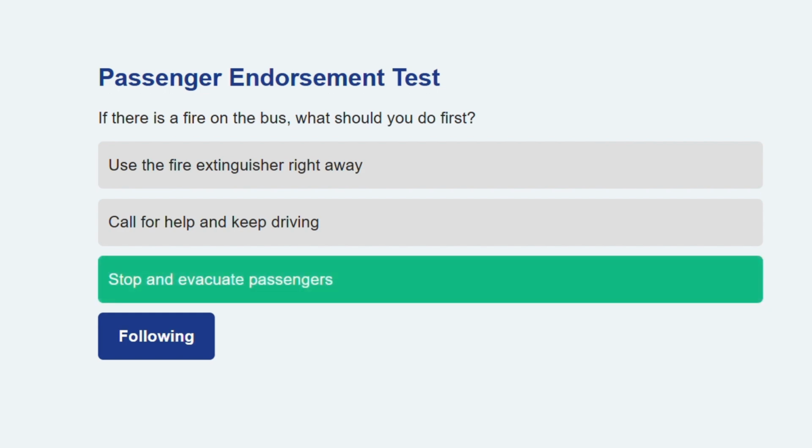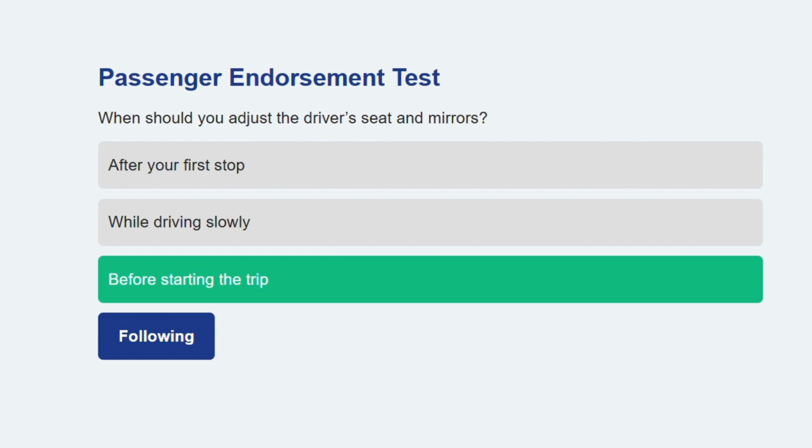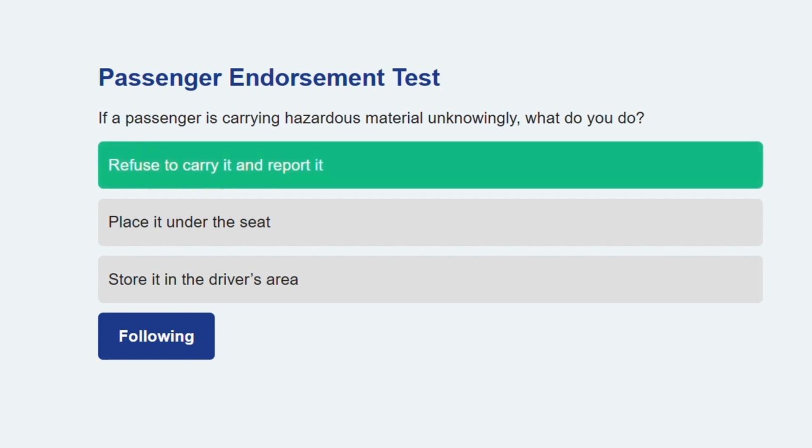Next one up. When should you adjust the driver's seat and mirrors? Before starting the trip, proper adjustment helps with visibility and control. Let's move forward. If a passenger is carrying hazardous material unknowingly, what do you do? Refuse to carry it and report it. Carrying dangerous materials can violate regulations and risk safety.